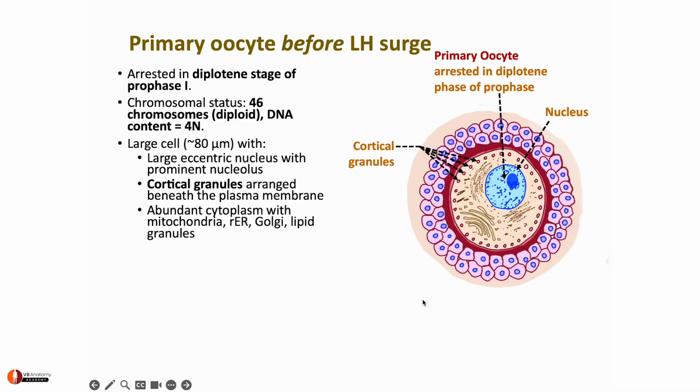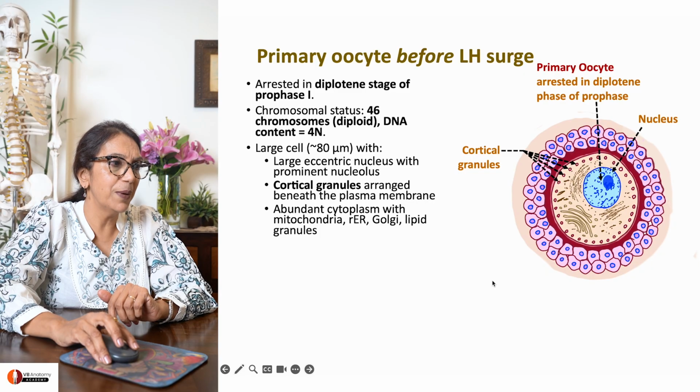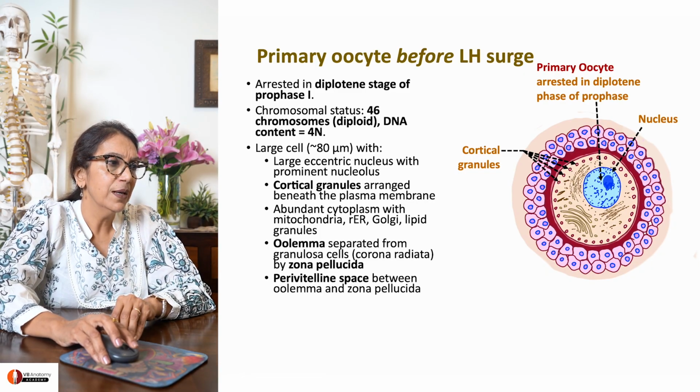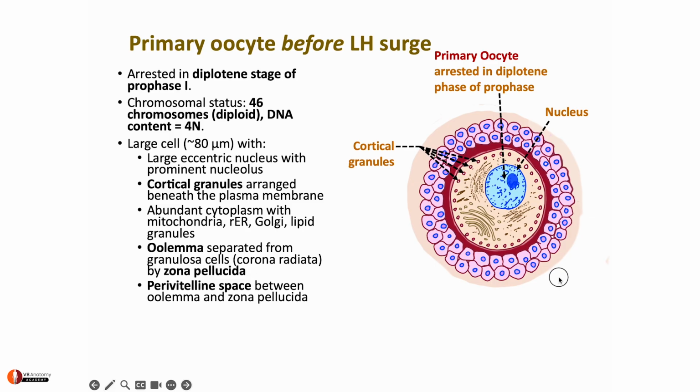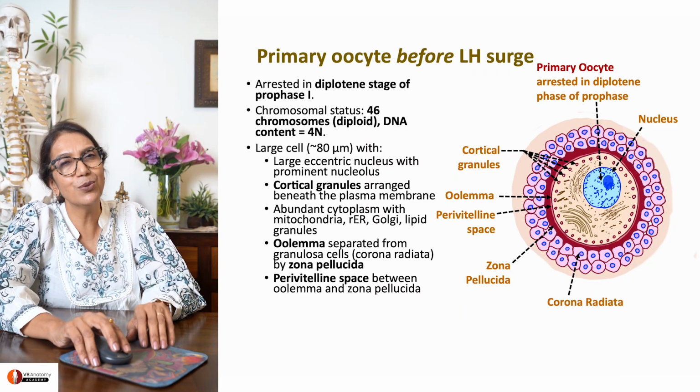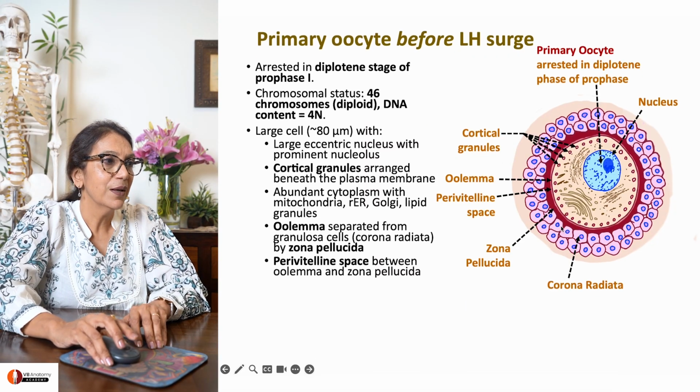In the periphery, it has a nice row of cortical granules and abundant cytoplasm, mitochondria, all the cell organelles are present. It is having a cell membrane called oolemma, surrounded by a space called perivitelline space, surrounded by that amorphous material called zona pellucida, surrounded by a layer of cells called corona radiata. This is structure of a primary oocyte. You need to know it.